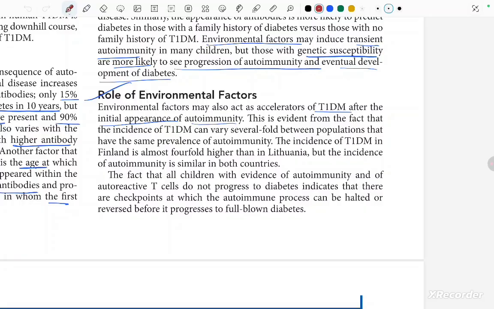Okay. This is evident from the fact that the incidence of type 1 diabetes mellitus can vary several fold between populations that have the same prevalence of autoimmunity. The incidence of type 1 diabetes mellitus in Finland is almost fourfold higher than in Lithuania, but the incidence of autoimmunity is similar in both countries.